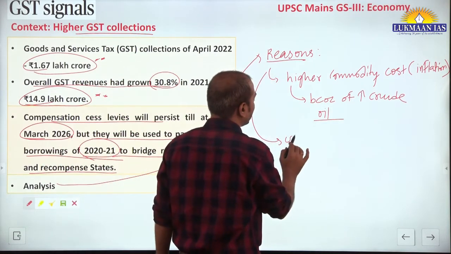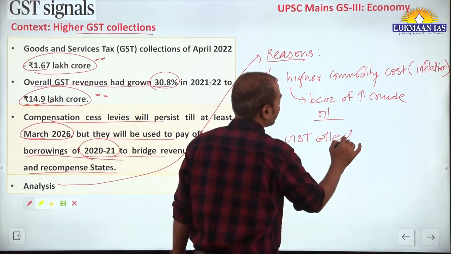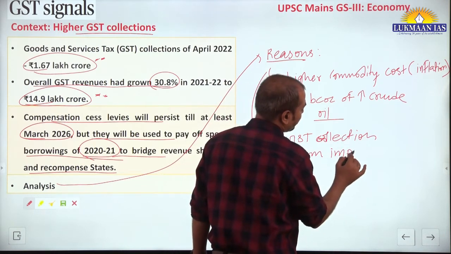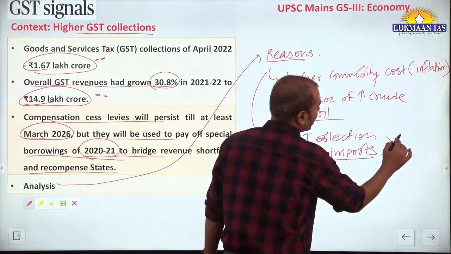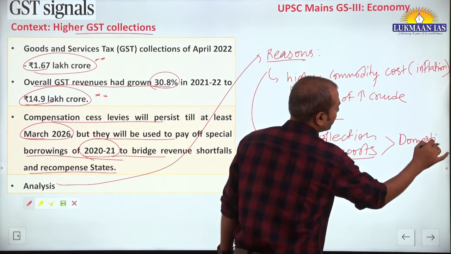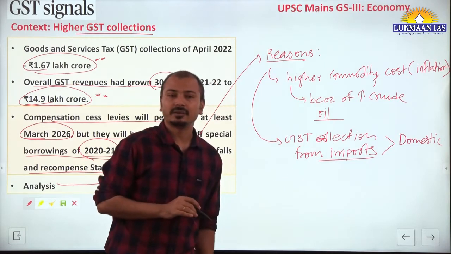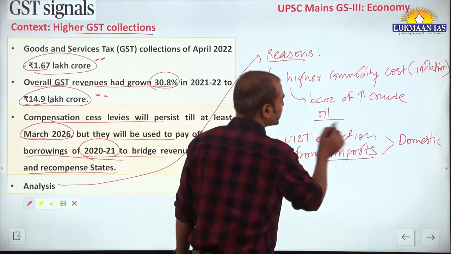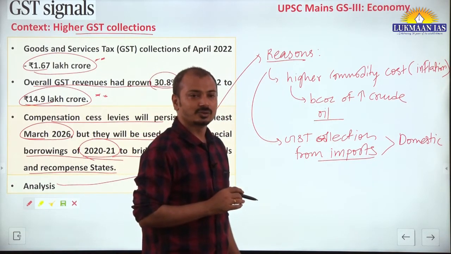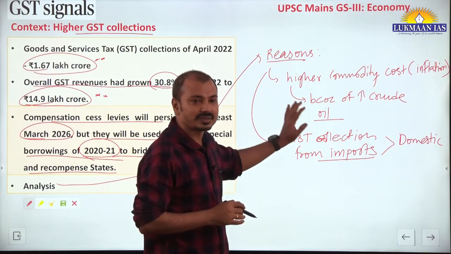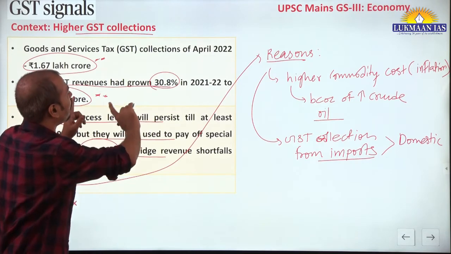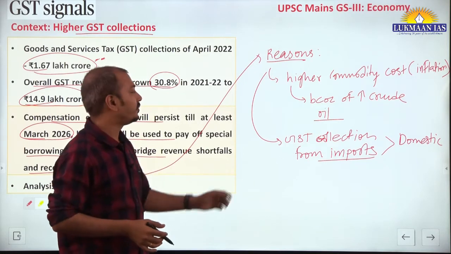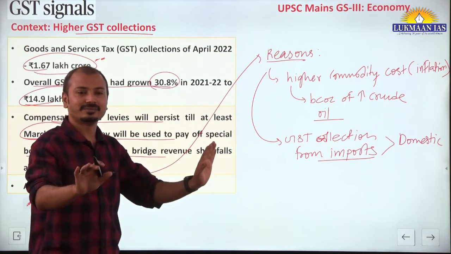The second is that GST collection from import transactions is comparatively becoming higher than from domestic transactions. This is not good because it is always volatile. Imports and exports are always volatile; they depend on international forces of supply and demand. So these two reasons show that even though GST collections are on a higher trend, we should be concerned about this. Inflation-led GST collection is not good.